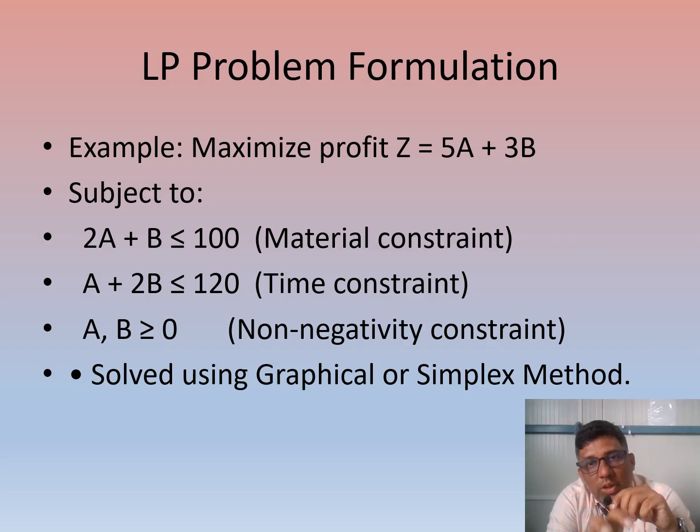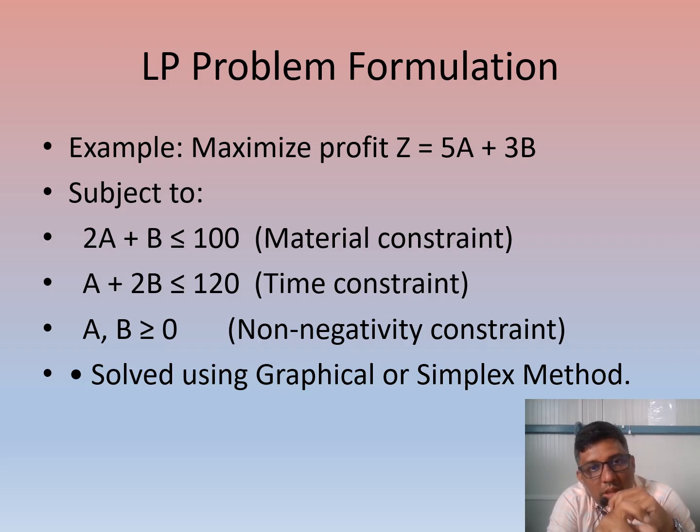So this is going to become my objective. So this I will call as the objective function, right? Next, we have 5A plus 3B. A and B are going to become my decision variables. Decision variables are very important for my work. By utilizing these things only, I am going to get the output for my work.